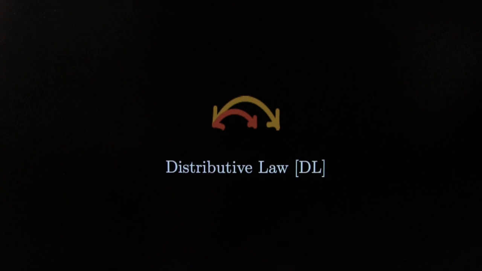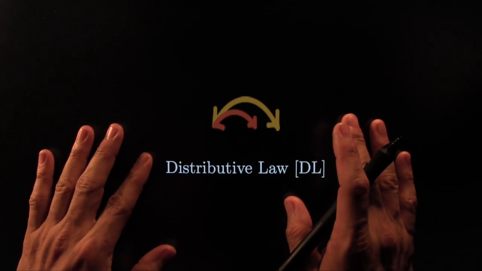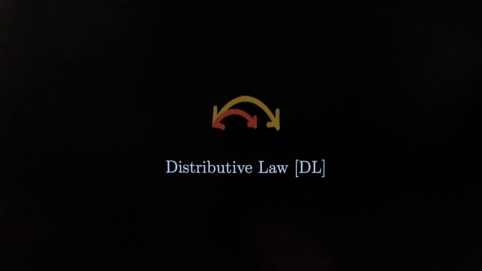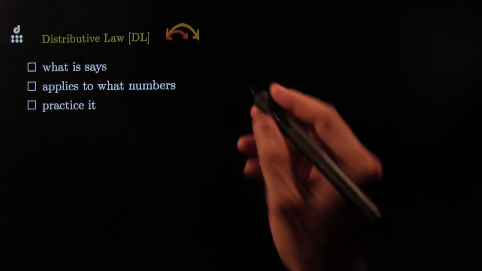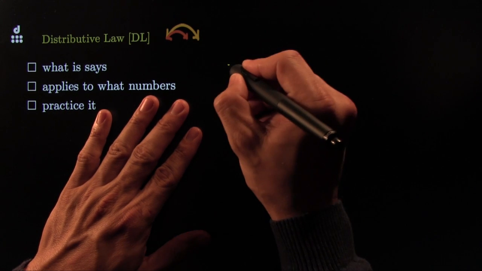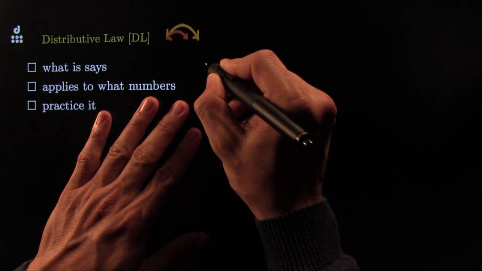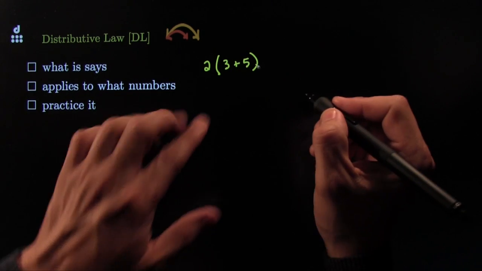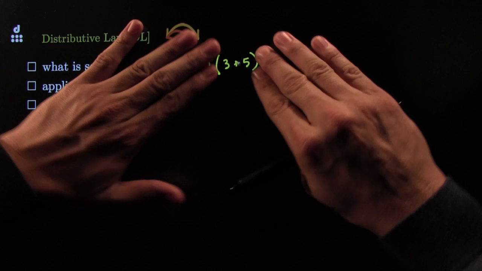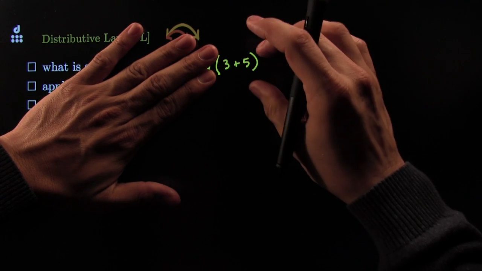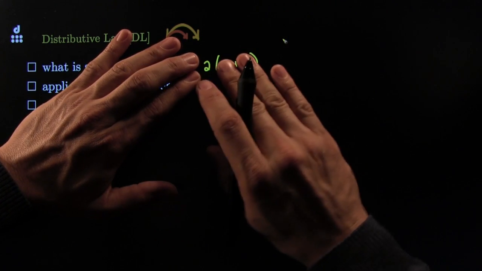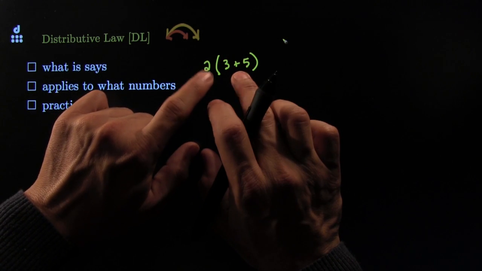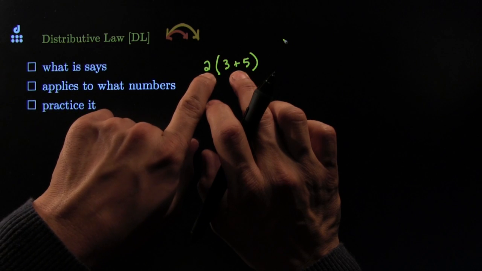Alright, so the distributive law comes as a single axiom, and it's one of the only ones that mixes both operations, addition and multiplication. And it does so in the following way. On the outside you have times, so you have something like this: 2 times (3 plus 5). So the idea here is that inside the parentheses you have plus, okay? That's a requirement. And outside the parentheses it's being multiplied by something. So you've got both operations, addition here, and multiplication here.